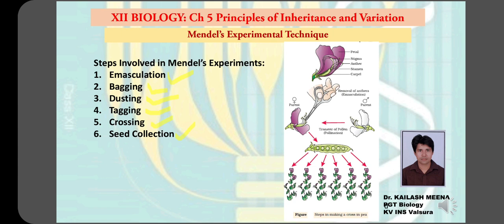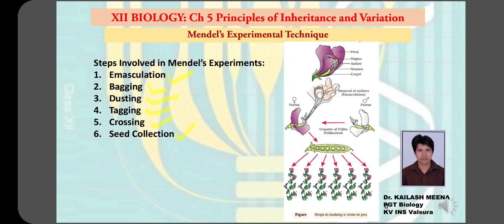Now, what was Mendel's experimental technique? Mendel performed genetic crosses by performing genetic hybridization. He simply took two plants with flowers and performed pollination, and this was controlled pollination. For example, we know that in pea plant or Pisum sativum there are bisexual flowers, so we cannot say that this flower is male or this flower is female, because all the flowers have male and female sexual organs. Likewise, all pea plants have bisexual flowers, so we cannot say that this plant is male plant and this plant is female plant.